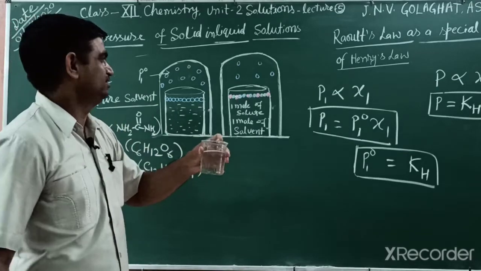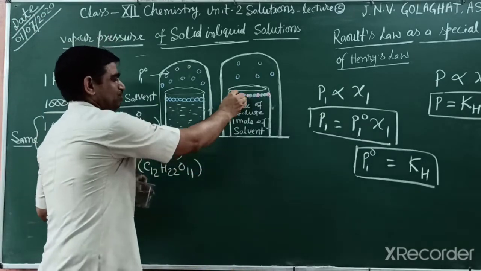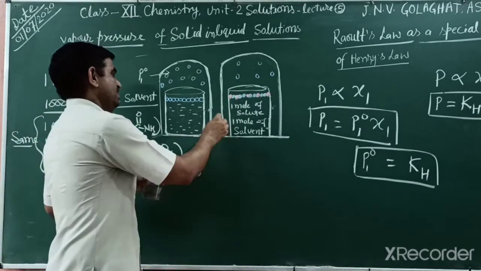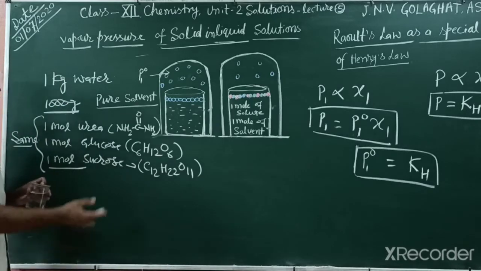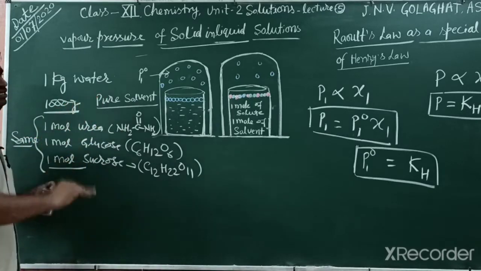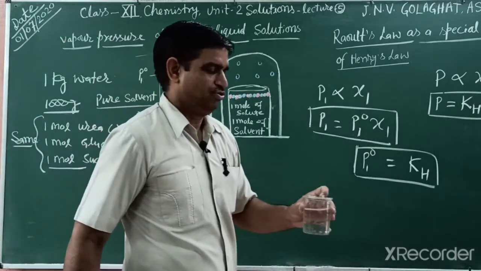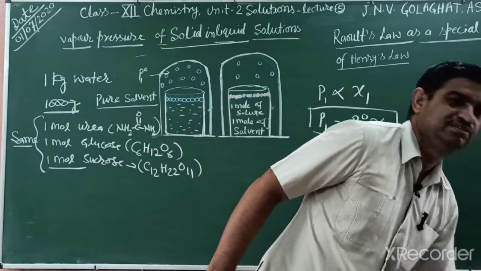The reason is that they are non-volatile and it depends on number. 1 mole has the Avogadro number of molecules, equal for all. We will discuss this later in detail.